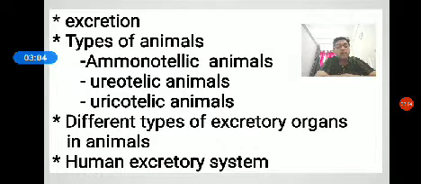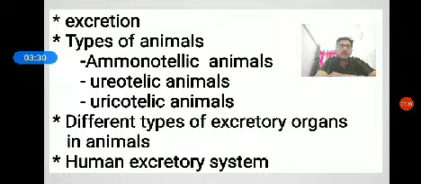Ammonia is highly toxic and soluble in water. The elimination of ammonia requires a large amount of water. The best examples are all aquatic invertebrates, bony fishes, tadpole larvae of frog, etc.